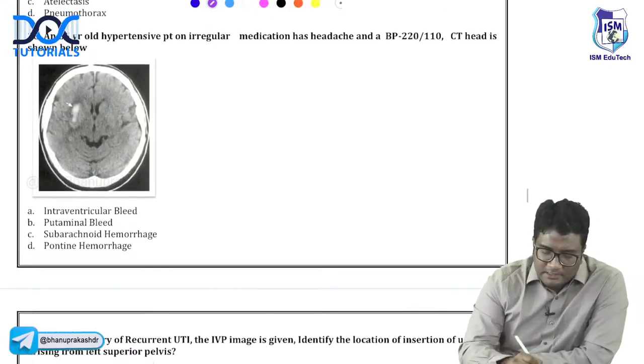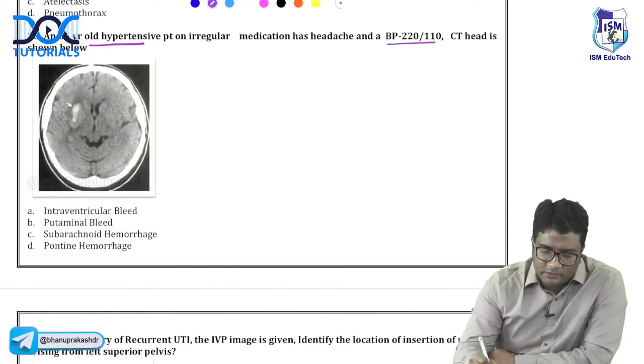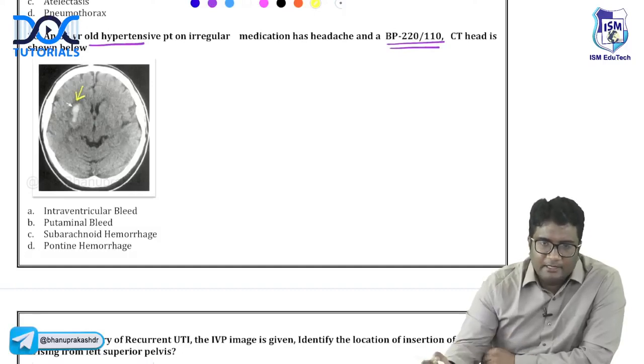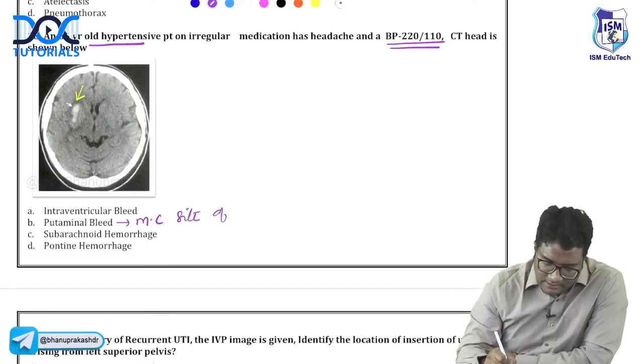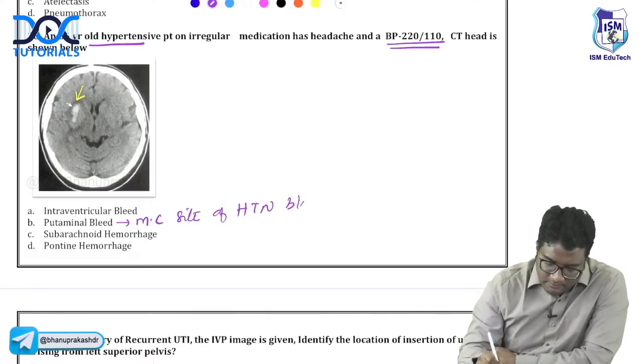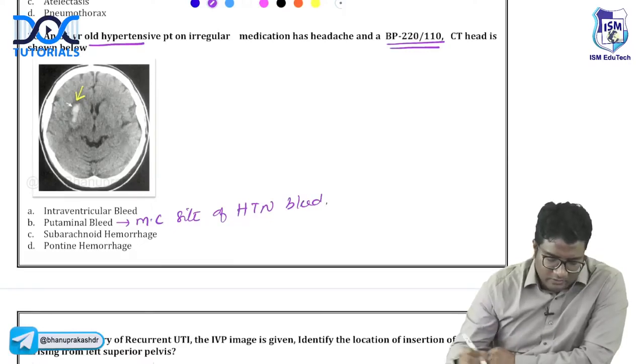Next thing, a 65-year-old hypertensive patient, BP is very high, CT scan of the head is done. You can see the CT of the head and you are seeing a hyperdense area inside. This is very easy. This is a putaminal bleed, the most common site of hypertensive bleed, right? So this is putaminal.